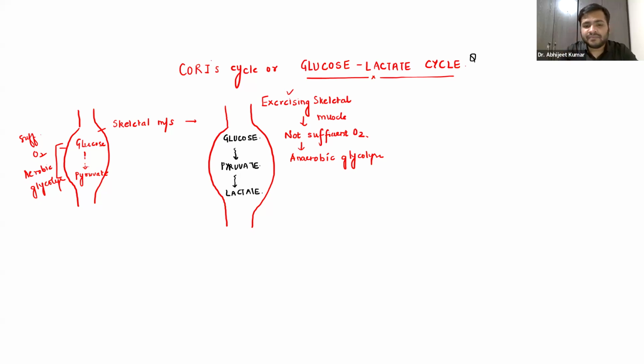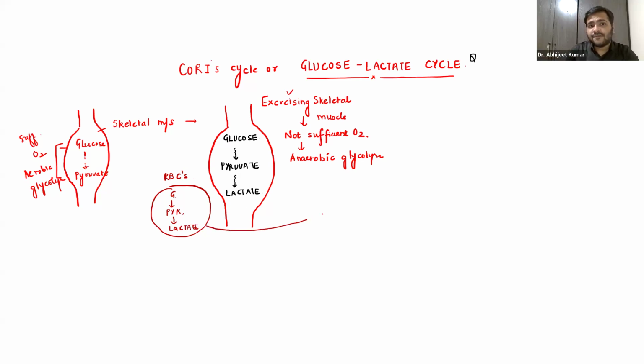Even if there is not sufficient oxygen, there is one more structure that is called the RBCs, the red blood corpuscles. Now, what will happen in this red blood cell? Again, there will be anaerobic glycolysis. Glucose will be converted to pyruvate, and pyruvate will be converted to lactate. Lactate in anaerobic glycolysis, we have already discussed this.